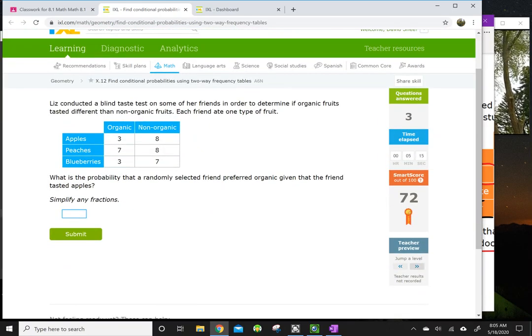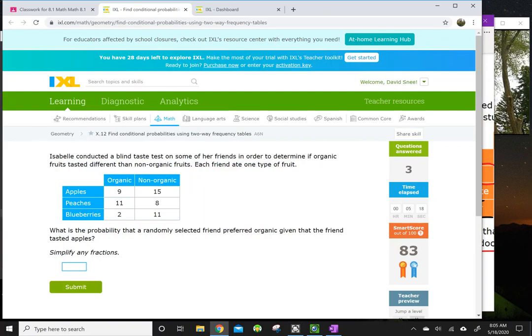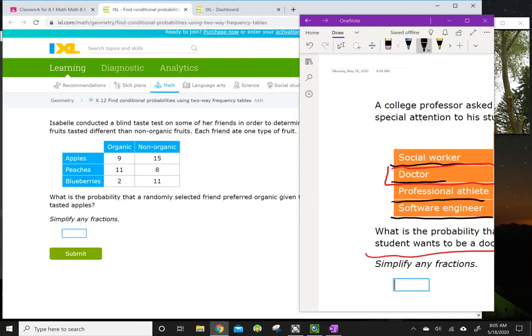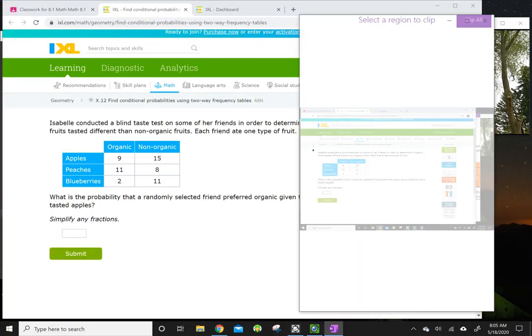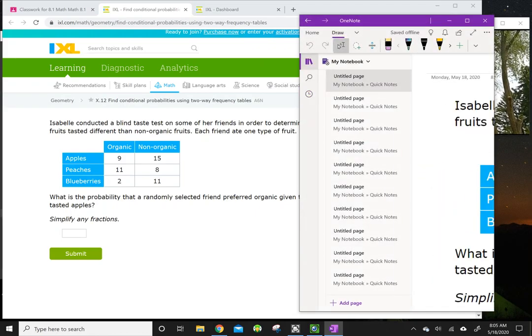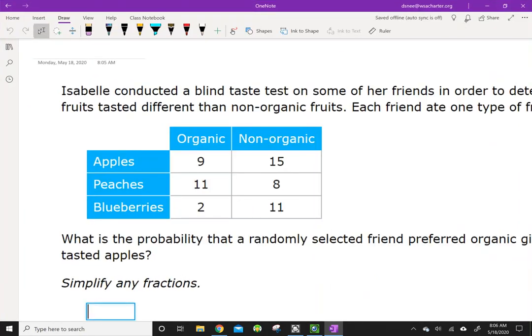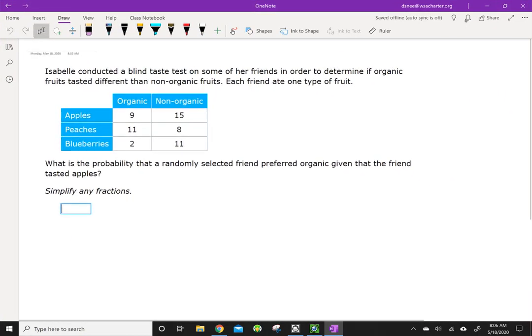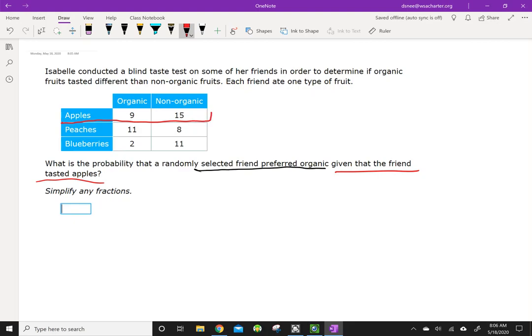I'm going to see if I can jump one more level here, see if we get anything more difficult. A condition just means that these certain sets of conditions apply. We're only looking at this part of the data. We're not looking at all of the data we've collected. We're looking at conditional data. What is the probability that a randomly selected friend preferred organic given that the friend tasted apples? So let's look at our table. They tasted apples. This is my given.